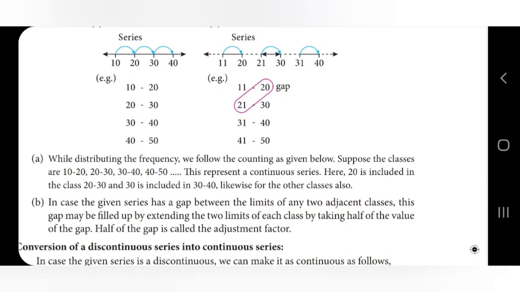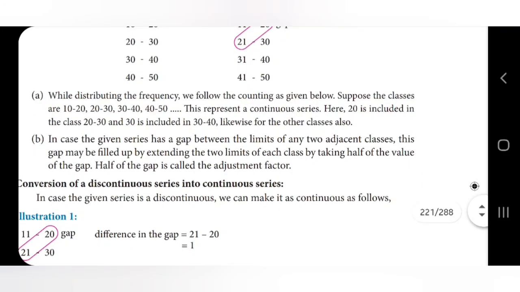In the first case, in the first example, 10 to 20 is a continuous series. While distributing frequency, we follow the counting as given below. Suppose the classes are 10 minus 20, 20 minus 30, and it goes on. This represents a continuous series. Here 20 is included in the class 20 minus 30, and 30 is included in 30 minus 40, likewise for the other classes also. The class interval will be 10.